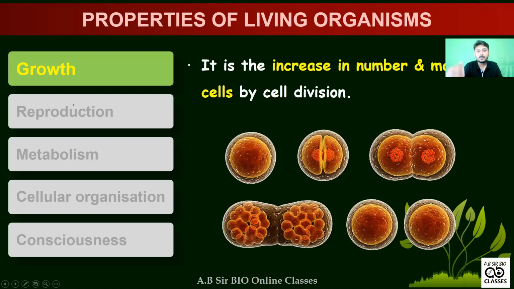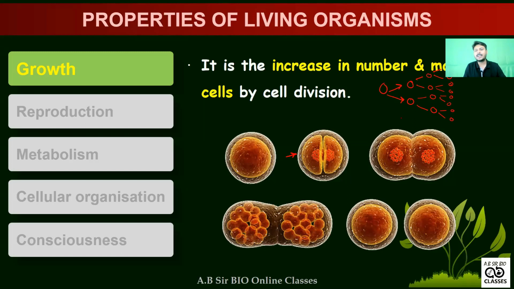So what is growth? You know about growth because we have already studied this in class 11, cell division, and also in another part of class 11, plant growth. As in growth, here you can see that one cell divides into two cells, two cells to four cells, four cells to eight cells.